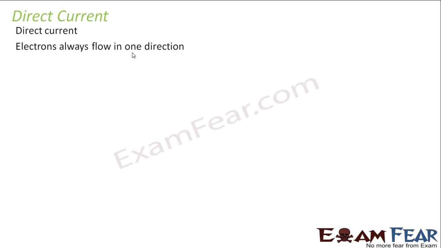So what is direct current and what is alternating current? I will just tell you in brief, but we will study alternating current in detail in later chapters of your syllabus. In class 12th itself, you will learn about alternating current, but not in this lesson, in some lesson which will come later, right? So let us have a quick look at what is direct current. When I talk about direct current, I mean that the electrons always flow in one direction. So direct means direct flow. The electrons flow in one direction.